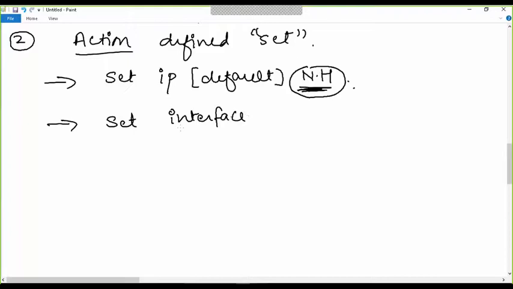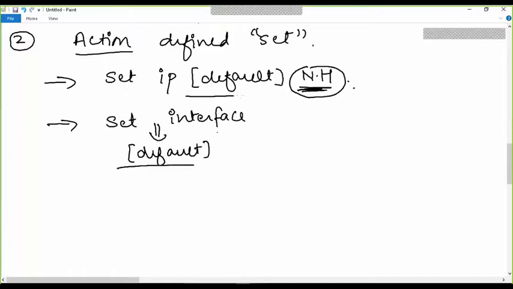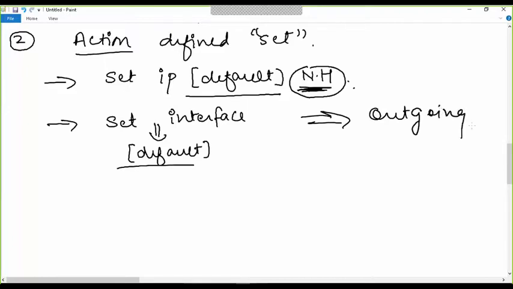Okay, and it also has that default keyword, which is optional, but we are going to discuss it, and it will be a pretty interesting case. So we are defining what the outgoing interface will be.